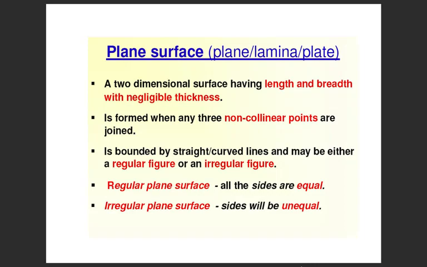A regular plane surface is a surface where all the sides are equal, and an irregular plane surface is a surface where all the sides will be unequal.